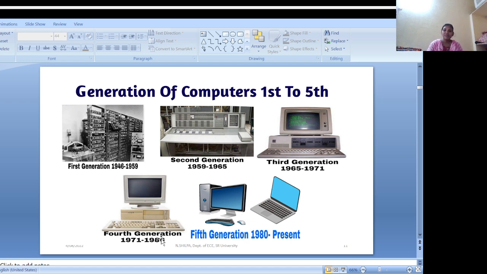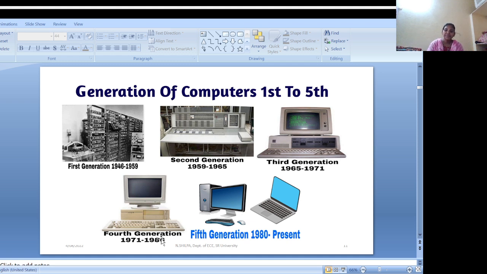Okay, next third generation, that was 1965 to 71. Integrated circuits, ICs, were developed, which combine multiple transistors on a single chip, and these were used in the third generation. This significantly reduced size, cost, and heat generation. In this generation, operating systems were introduced that allowed computers to run multiple applications.